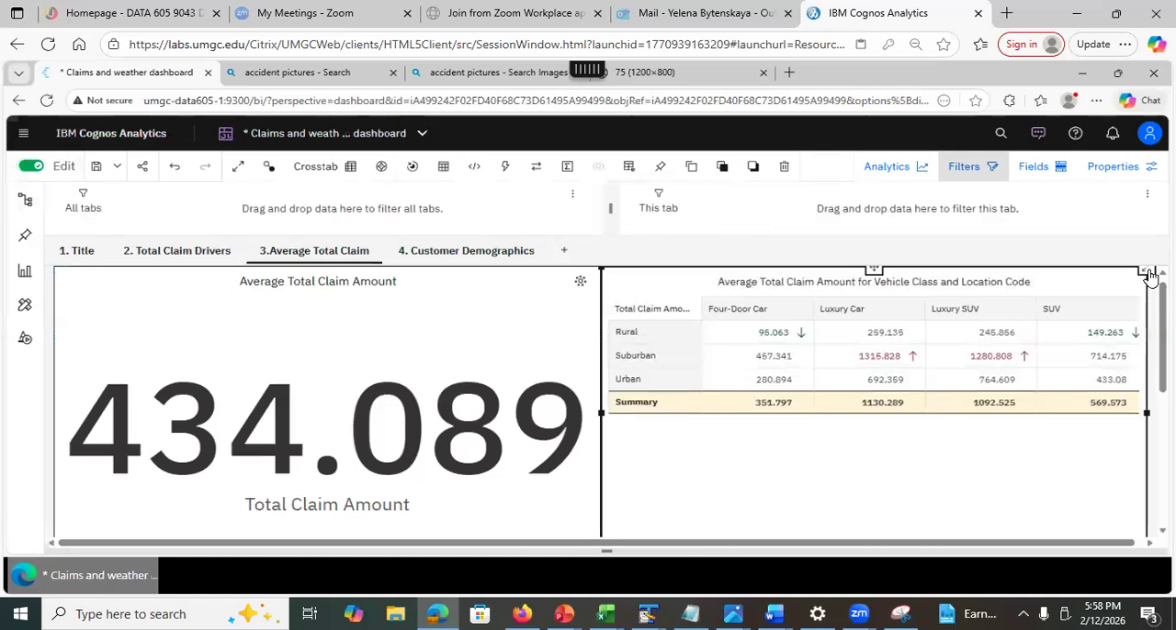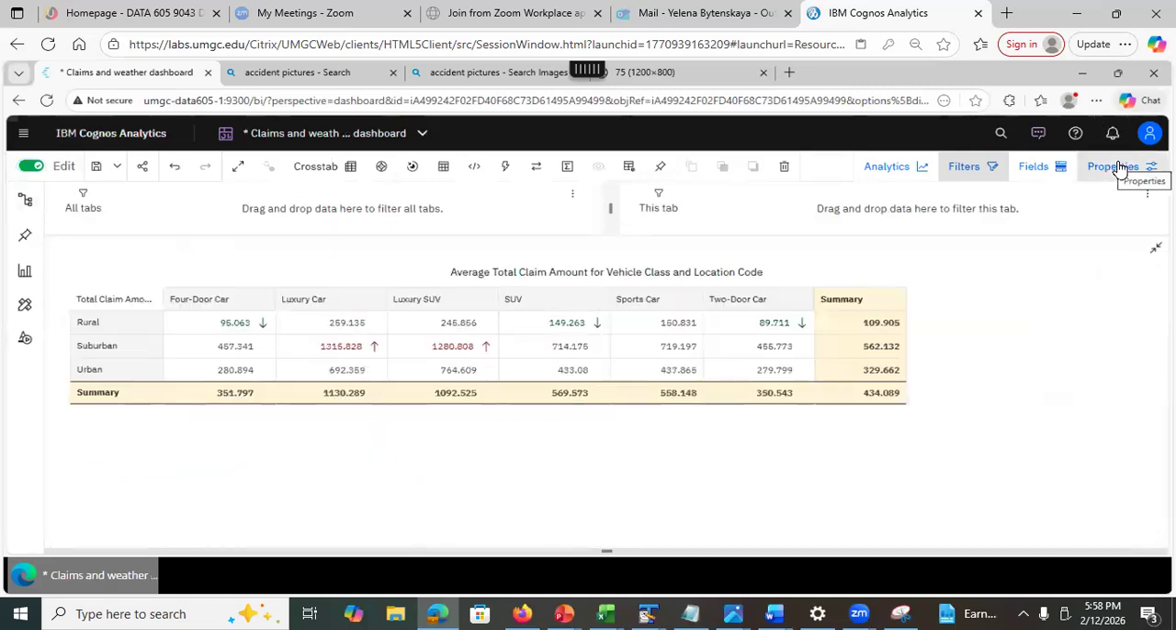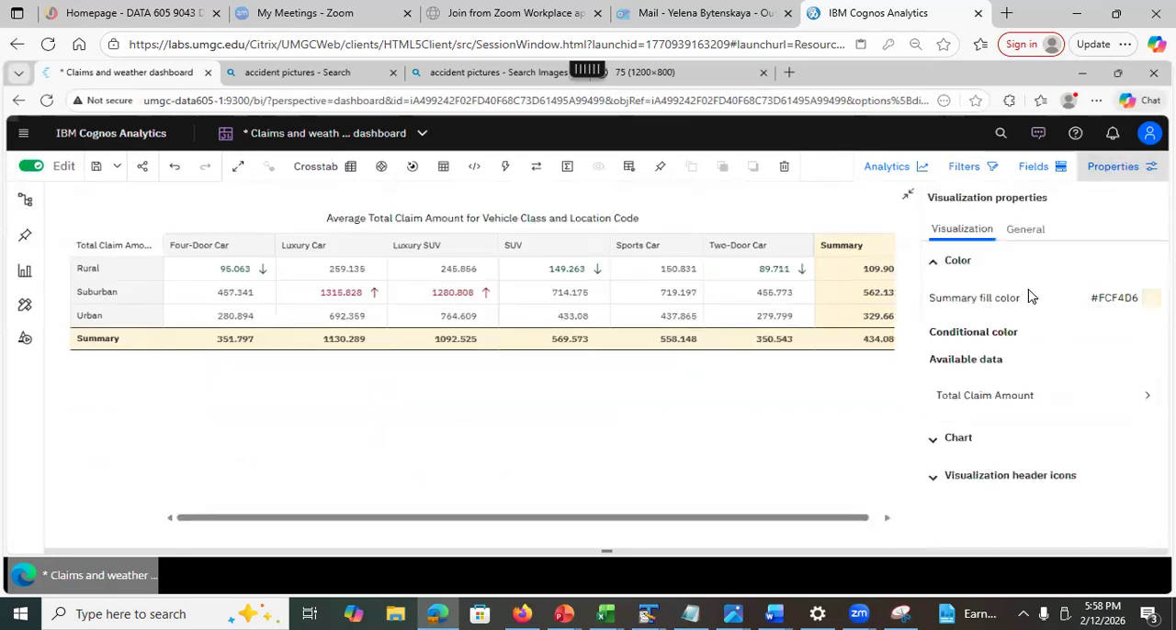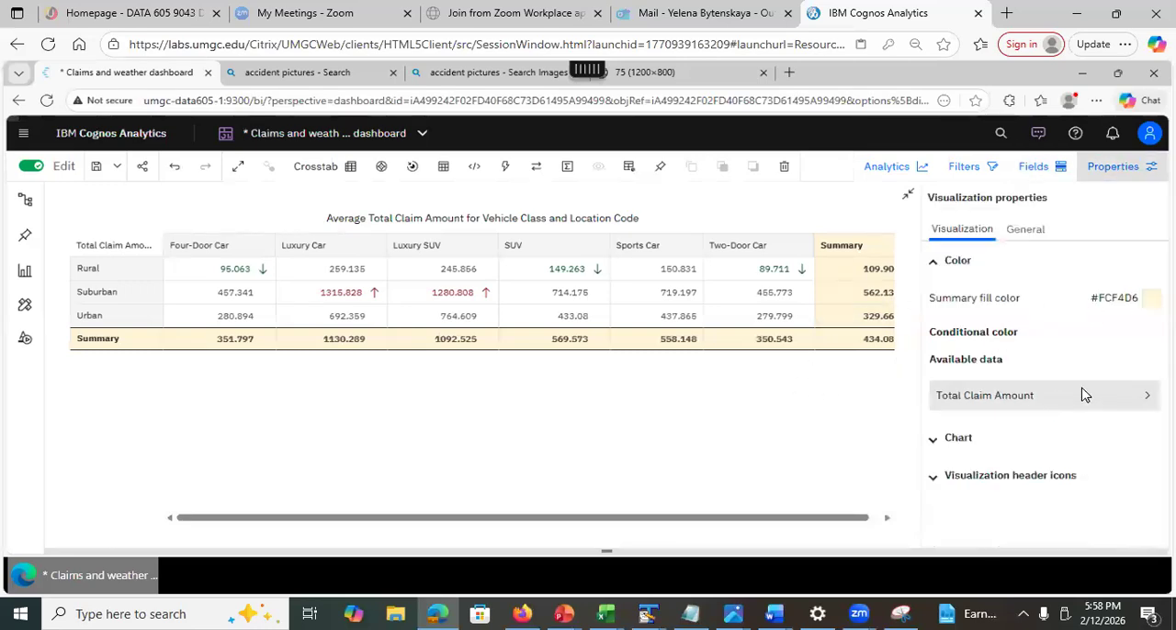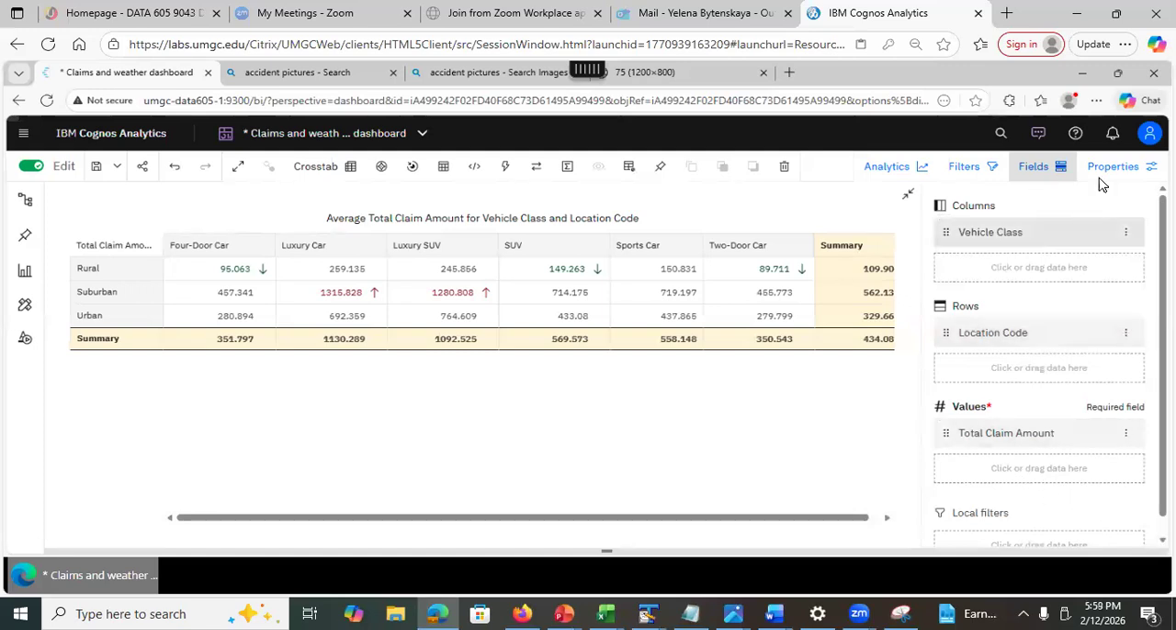Now let's click on this and look at the properties. What have I done here? I wanted the summary color, the color that I want to see for the summary. And the fields, I should have started with that. My columns are vehicle class and my rows are location code, and then I have the summary row. In the available data, I'm using the total claim amount. See this? Values, average total claim amount.